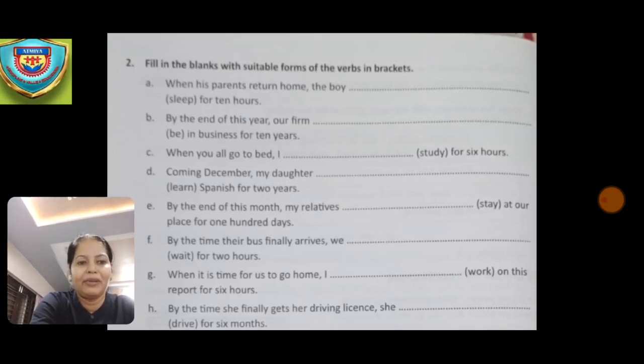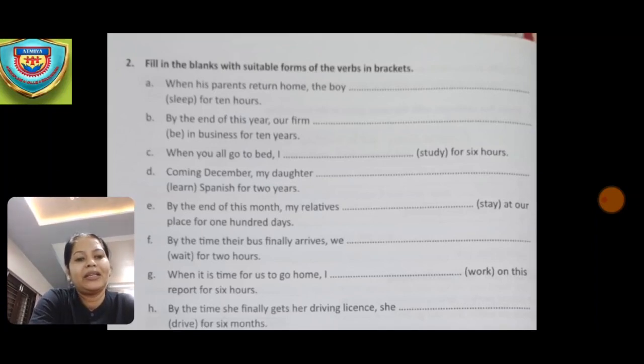So the answer will be, when his parents return home, the boy will have been sleeping for 10 hours. Did you get it, children? You have to write it here.